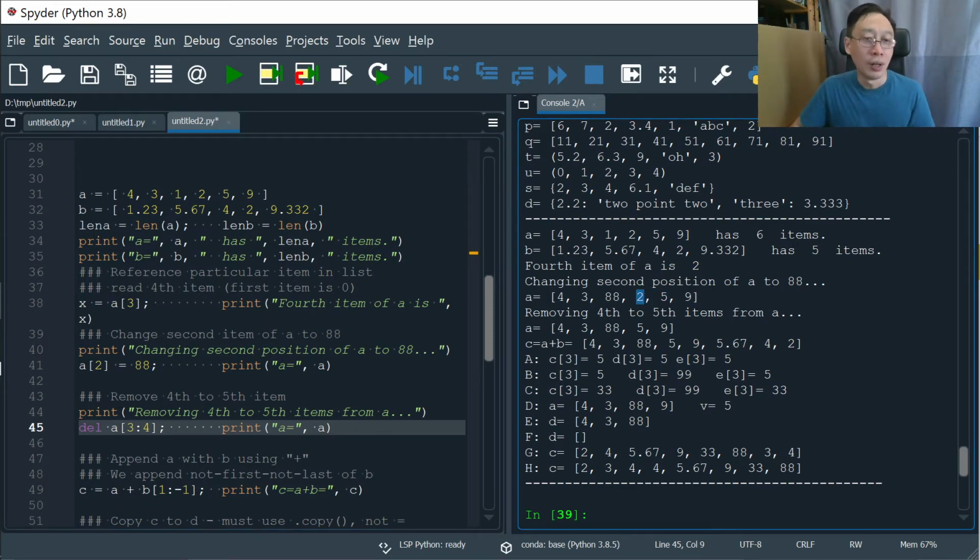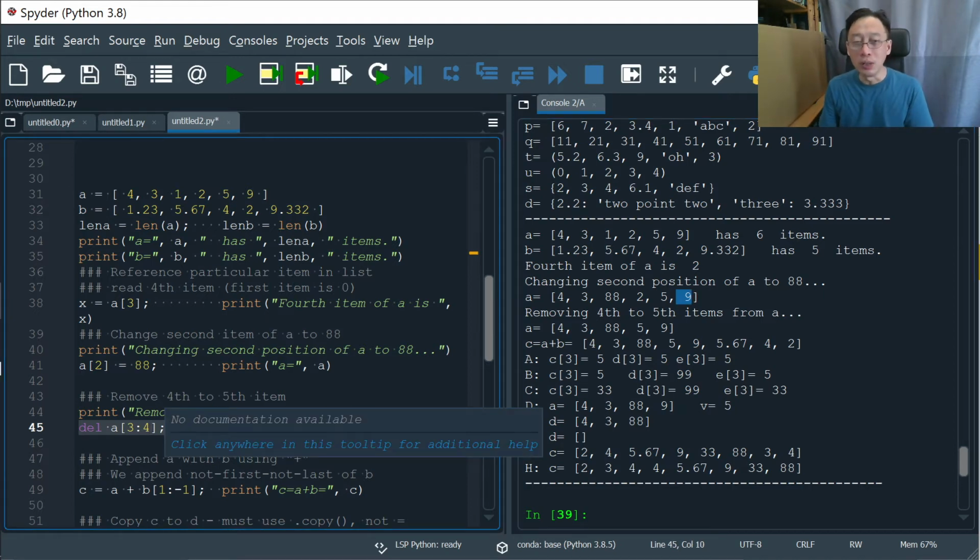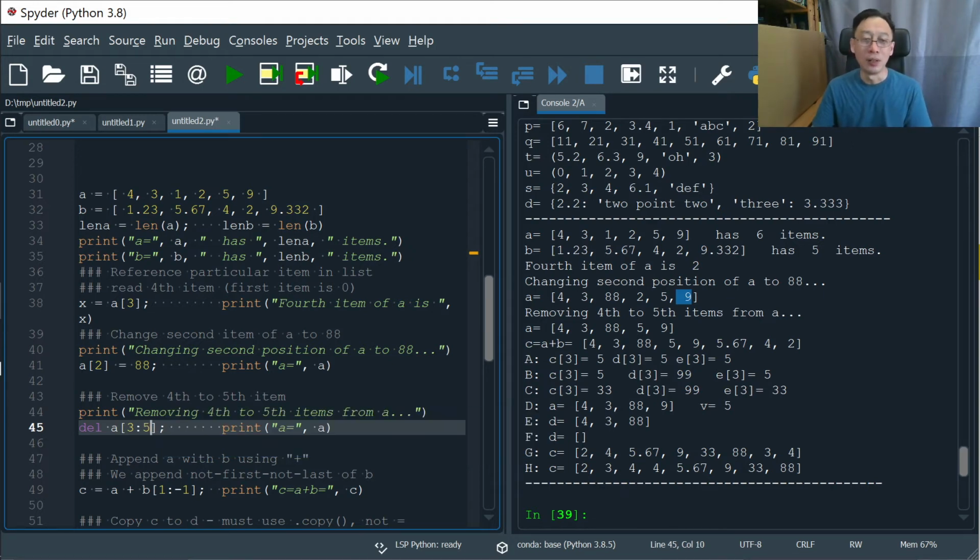Question to you, how do I delete the fourth and the fifth inclusively? So that means the result should be 4, 3, 88, 9. How do I do that? That's right. In order to include the fourth position as well, we should just +1, right? So we should say 3:5 and run it again. And this time round, we see that 2, 5 are both being deleted, and that's okay.